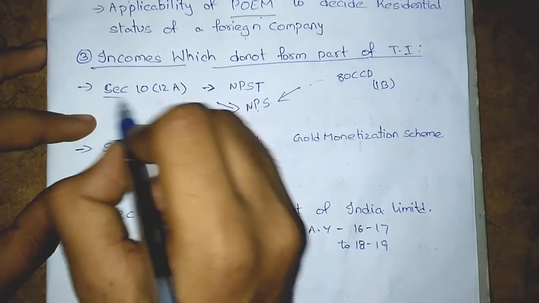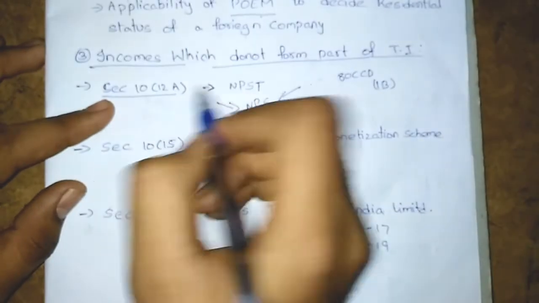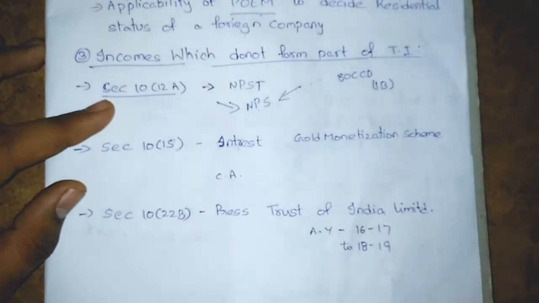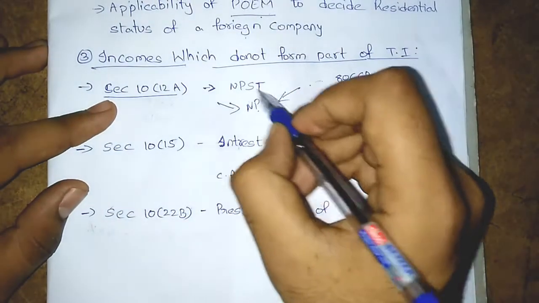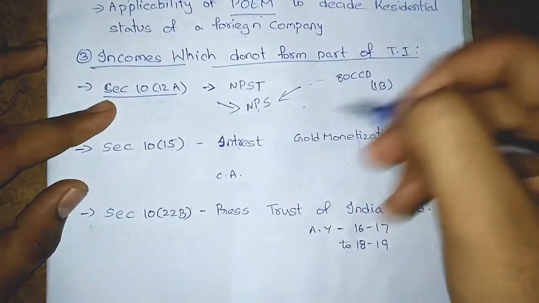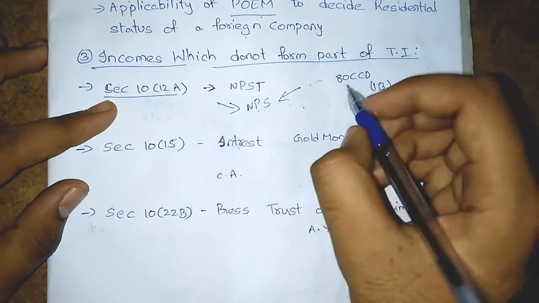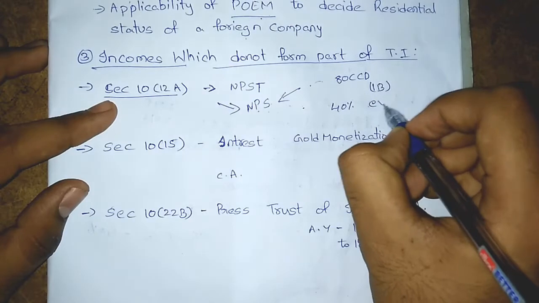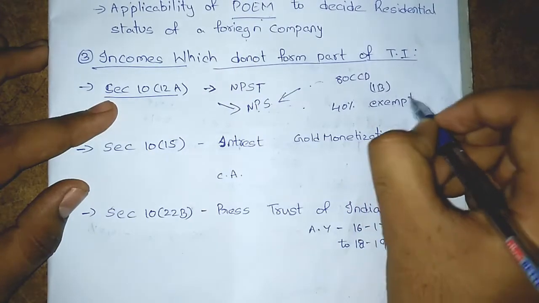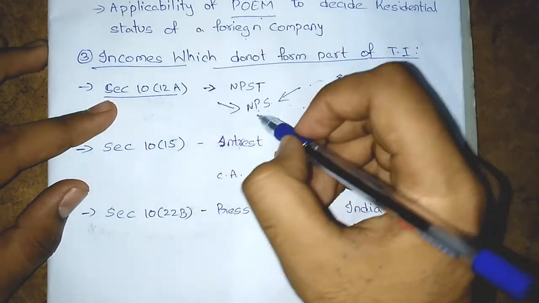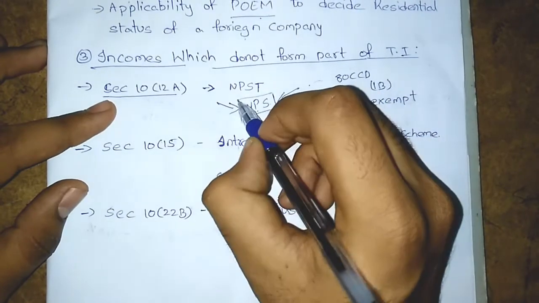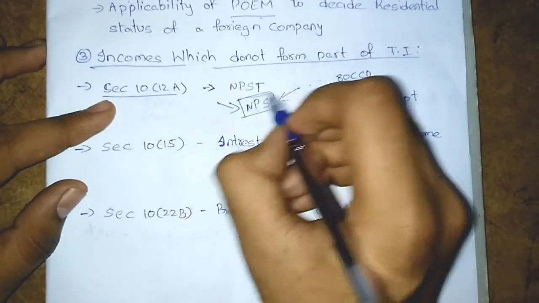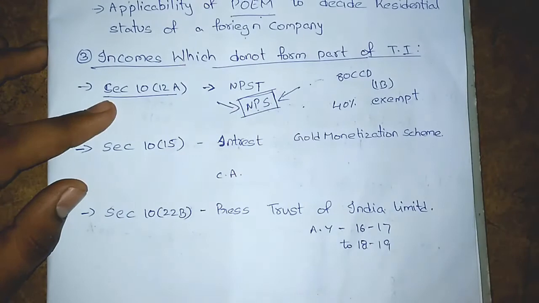But according to this section 10(12A), on retiring or closure of the National Pension Scheme, up to 40% of the amount an employee gets is exempt. This is at the time of closure of the National Pension Scheme or retiring or the cessation of the NPS, right?